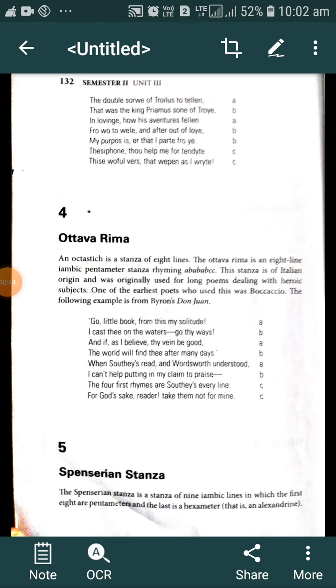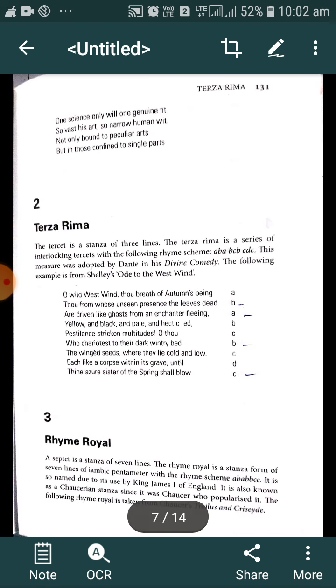So what we have to keep in mind about this rhyme royal: the septet, rhyme royal, is the stanza form which contains 7 lines. Those 7 lines are of iambic pentameter, and a stanza of 7 iambic pentameter lines is called rhyme royal. It is called rhyme royal because it was used by King James I of Scotland. That's why it is called rhyme royal.